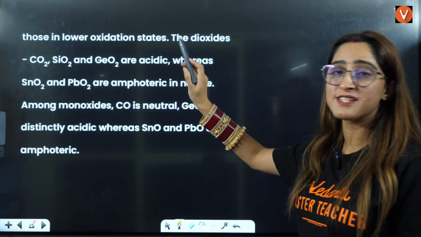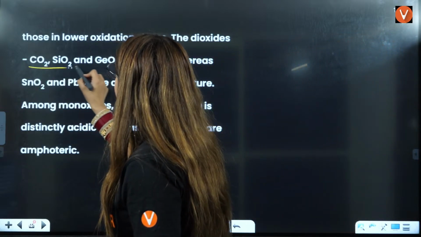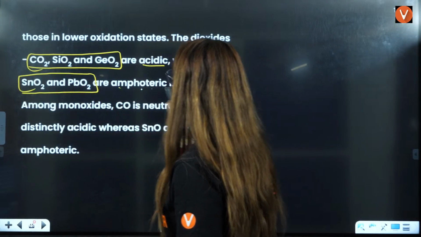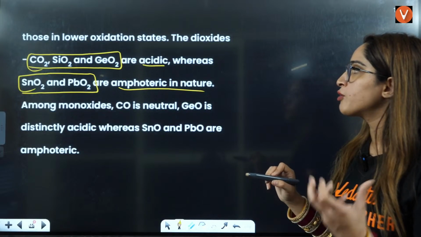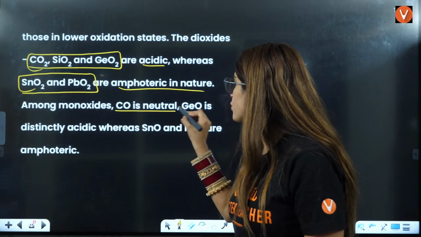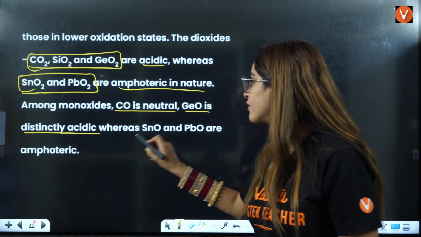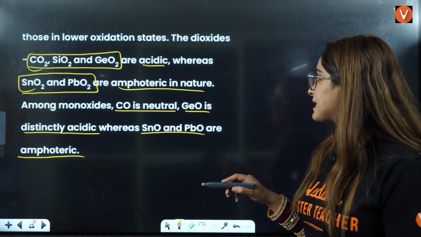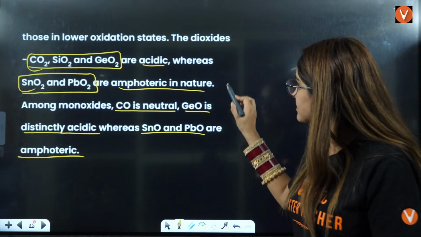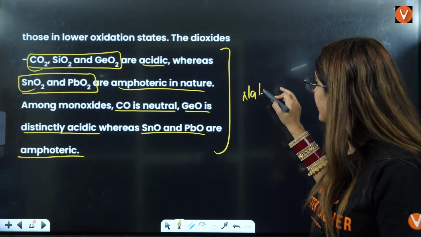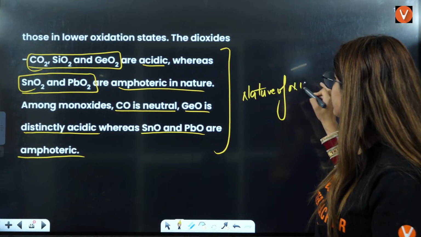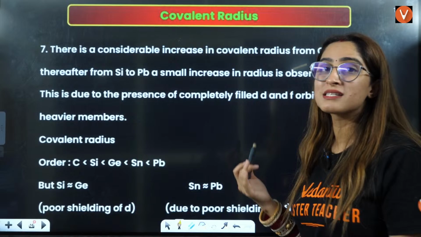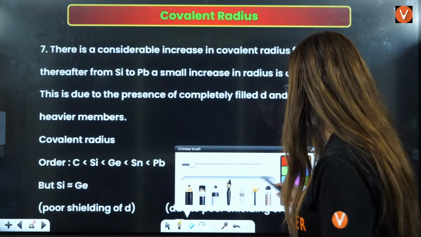Then these are the oxides which are directly asked: carbon dioxide, silicon and germanium oxide are acidic, whereas tin and lead oxide are amphoteric in nature. And if you talk about monoxides, CO is neutral, GeO is distinctly acidic, whereas SnO and PbO are amphoteric in nature, right? Understood? So this is about the nature of oxides, and this is also a very famous question for your NEET exam that they ask very frequently regarding the oxides, the amphoteric character of the oxides, right?